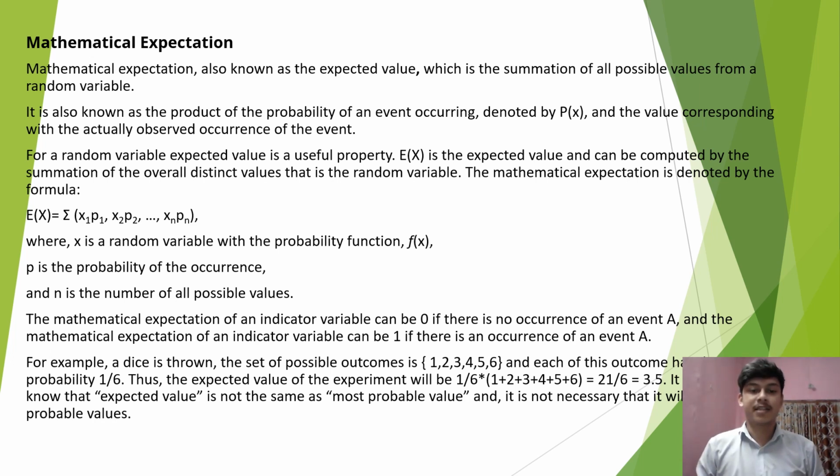The mathematical expectation of an indicator variable can be 0 if there is no occurrence of an event A, and the mathematical expectation of an indicator variable can be 1 if there is an occurrence of an event A.